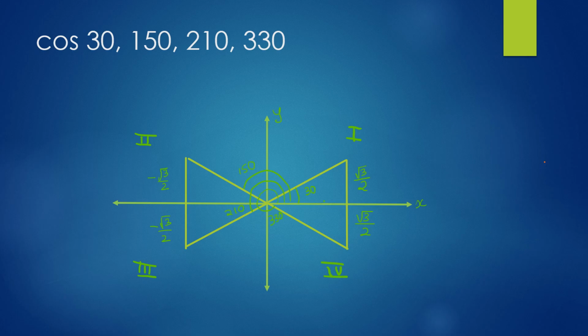2. Now, cos of 330 degrees, mirror image of 30 degrees around the x-axis, but in the fourth quadrant, x-axis is positive, hence it is plus root 3 by 2. So cos value is positive in first and fourth quadrant and negative in second and third quadrant.